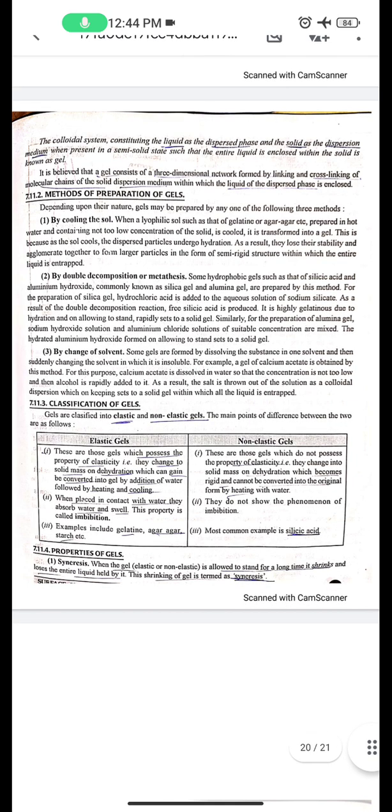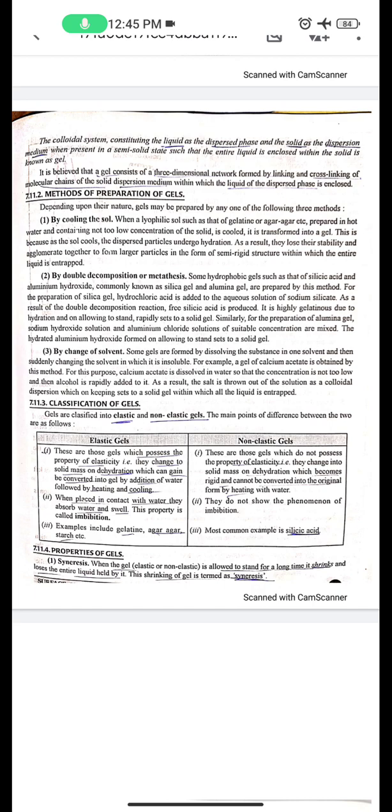Third, by change of solvent. Some gels are formed by dissolving the substance in one solvent and then suddenly changing to a solvent in which it is insoluble. For example, a gel of calcium acetate is obtained by this method. For this purpose, calcium acetate is dissolved in water so that the concentration is not too low and alcohol is rapidly added to it. As a result, the salt is thrown out of the solution as a colloidal dispersion, which on keeping sets to a solid gel, within which all the liquid is entrapped.